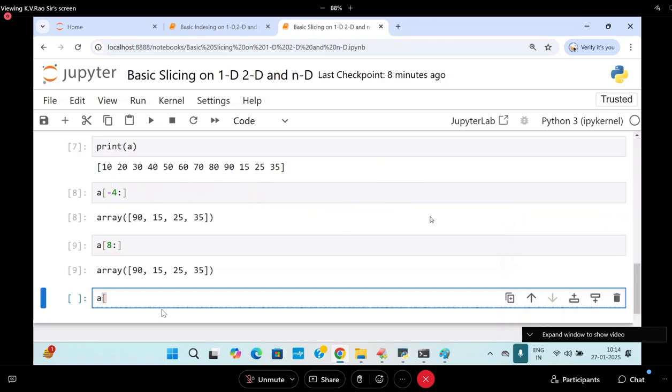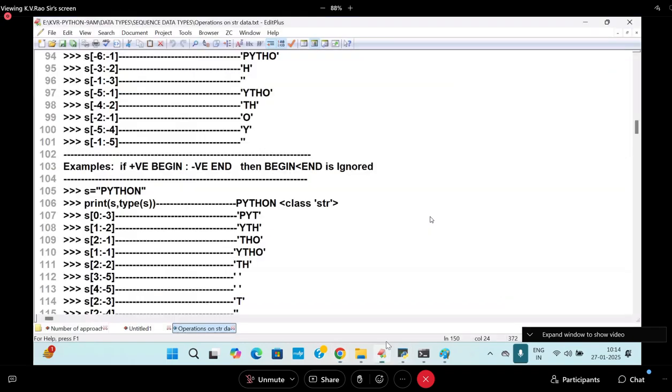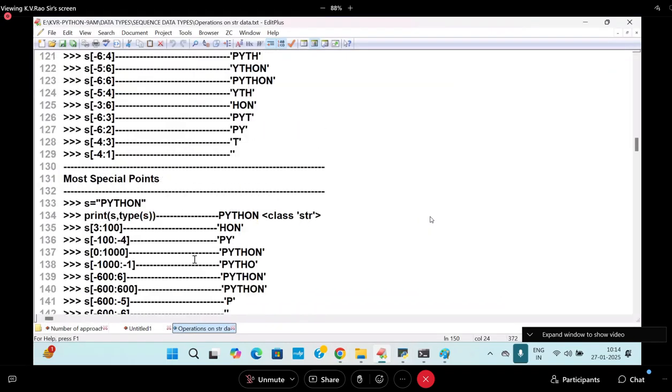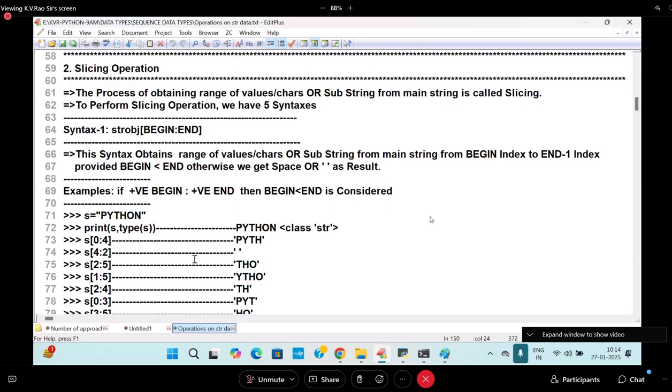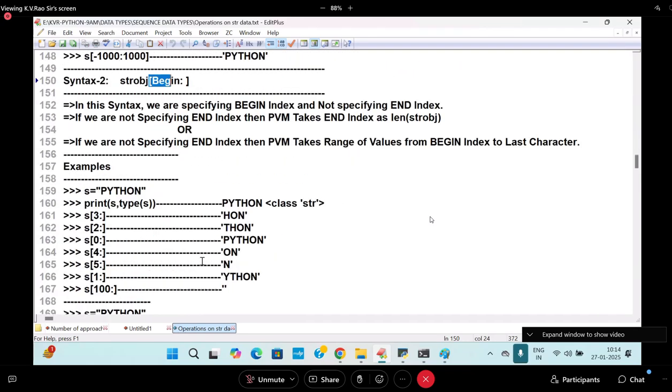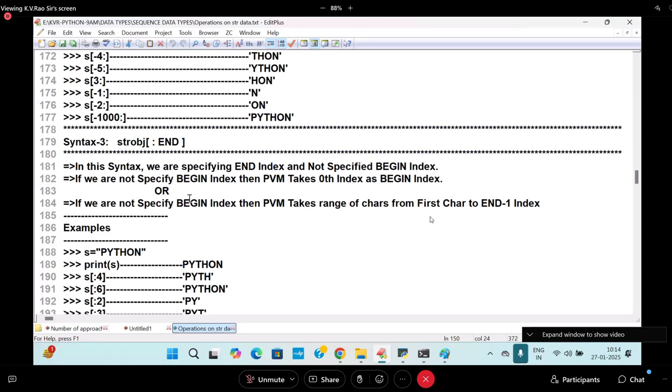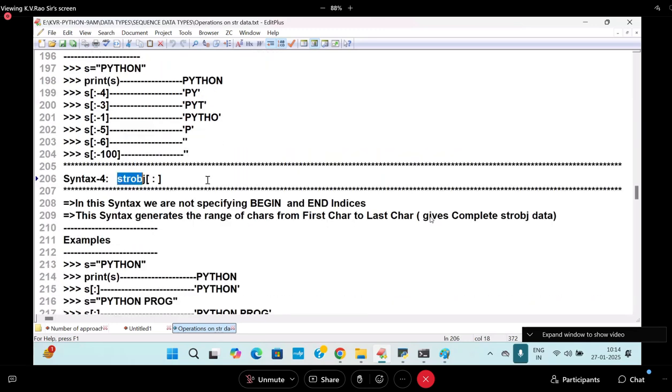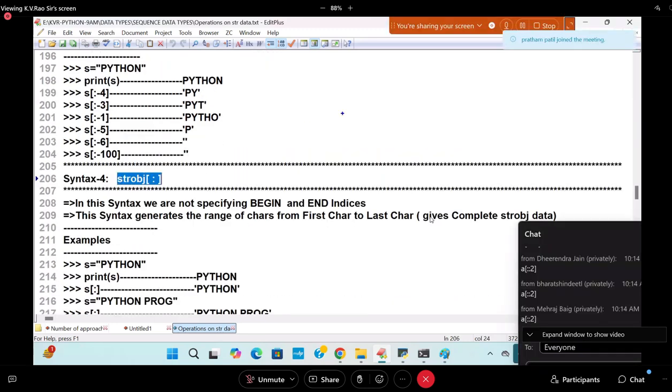What is this now? Colon colon will give you complete elements in the forward direction. This concept, I am explaining for other batch students. Here I am writing colon. Only one colon means no beginning, no ending, means first to last.